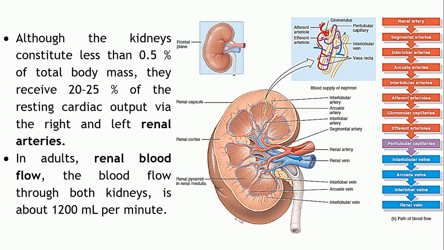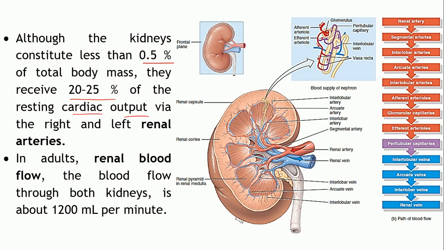Sorry. So, let us talk about the blood supply of the kidney. Now, though the kidney comprises only 0.5% of the total body mass, yet the amount of blood which is supplied to the kidney is roughly 20 to 25% of the resting cardiac output.